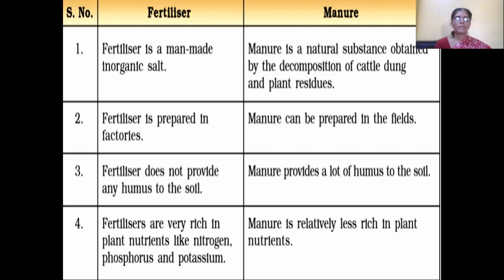Fertilizers are very rich in plant nutrients like nitrogen, phosphorus and potassium. Manure is relatively less rich in plant nutrients, but fertilizers, if continuously used, make the soil saline, meaning they make the soil infertile, but manure will not affect the soil at all. And names of fertilizers, very well known, are urea and NPK, that is nitrogen, phosphorus and potassium. These are all very familiar fertilizers that farmers use.